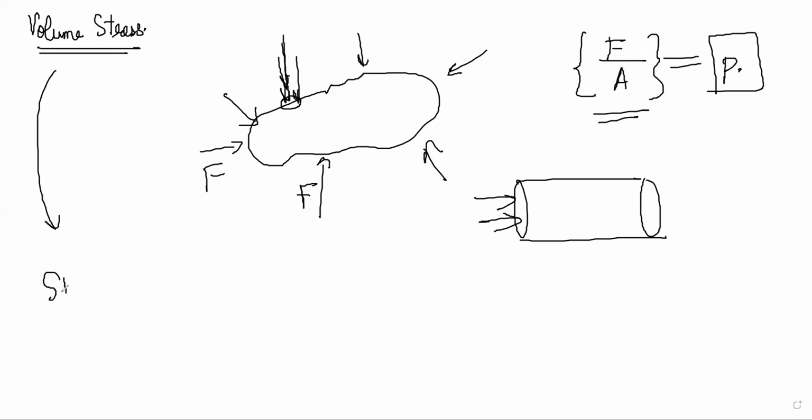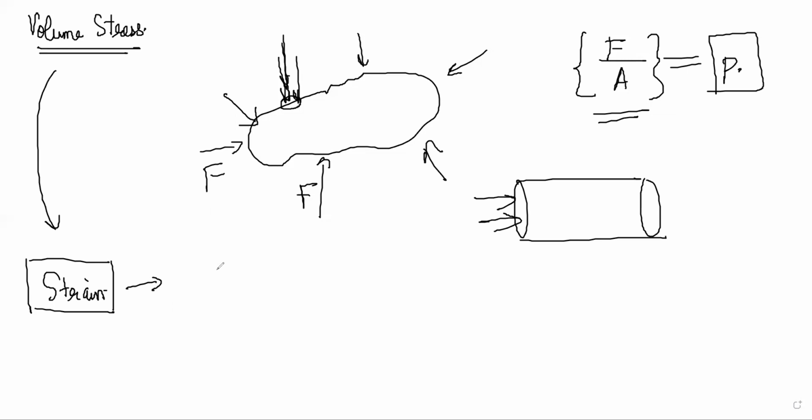Now, associated with each type of stress, you will have a strain. Obviously, if you are applying forces, something should change in the body as a result of that. For longitudinal stress, you will get a longitudinal strain. Similarly, for shearing stress, you'll get a shearing strain or tangential strain. And for volume stress, you'll get a volume strain. The strain is the reaction to that force.